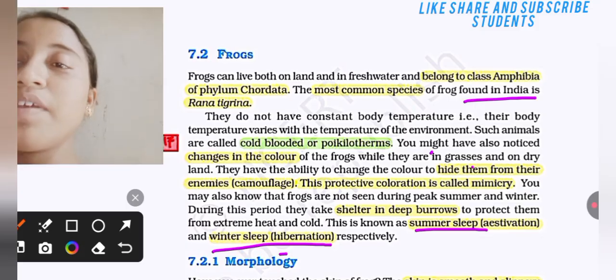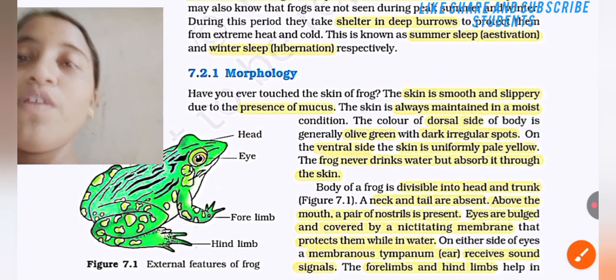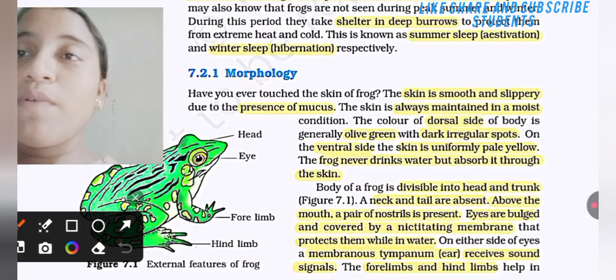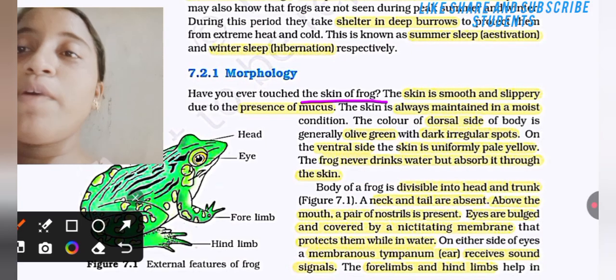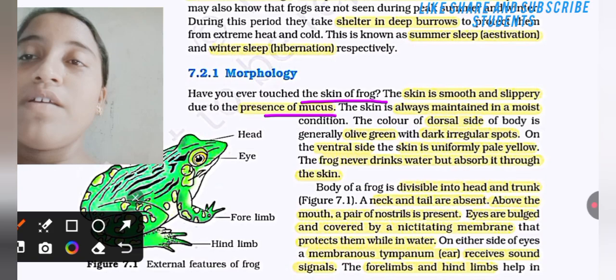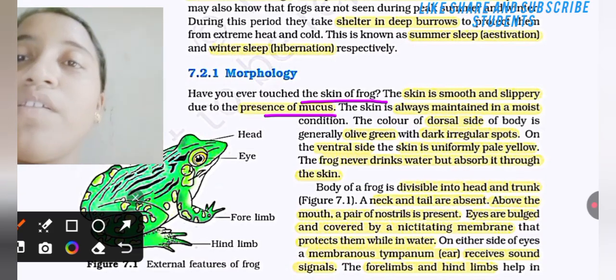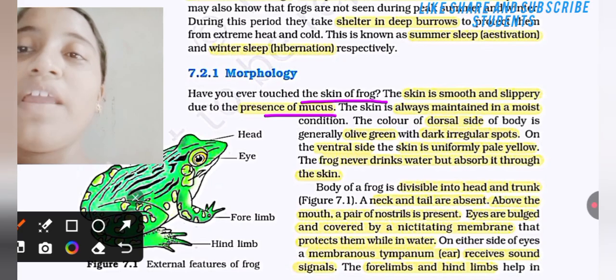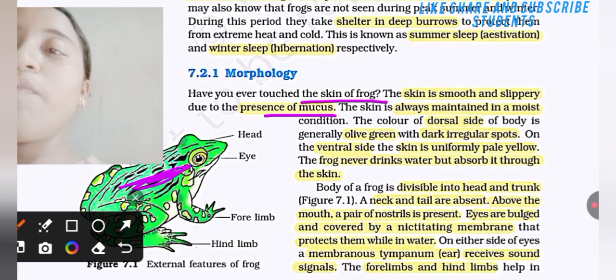Okay, let's move to another topic, that is morphology. Morphology of a frog. Have you ever touched the skin of a frog? The skin is smooth and slippery due to the presence of mucus. The skin is always maintained in a moist condition. The color of the dorsal side of the body is generally olive green. Here you see the dorsal side of the frog is olive green.